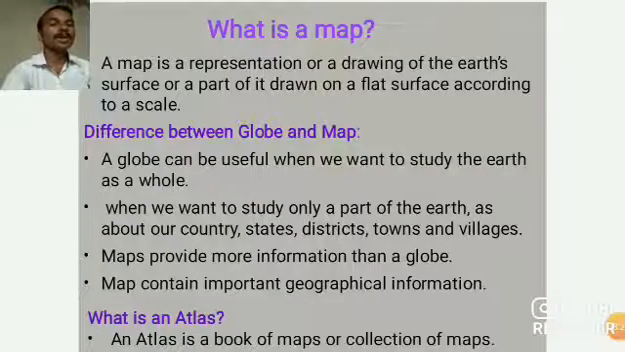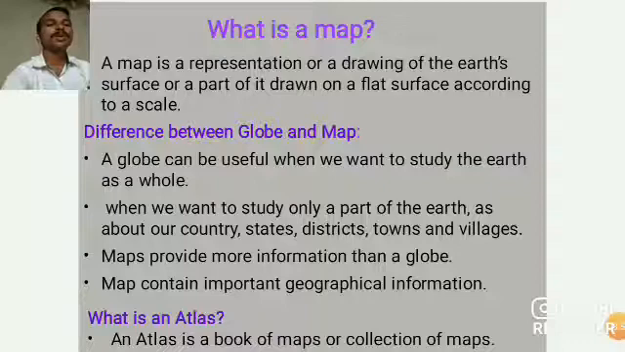How? Because in a globe we just know the location of the countries, whether it is in the east, west, south, north. But here we know the individual parts or features of the earth through the map. So hence we can say it provides more information than a globe. A map contains important geographical information.